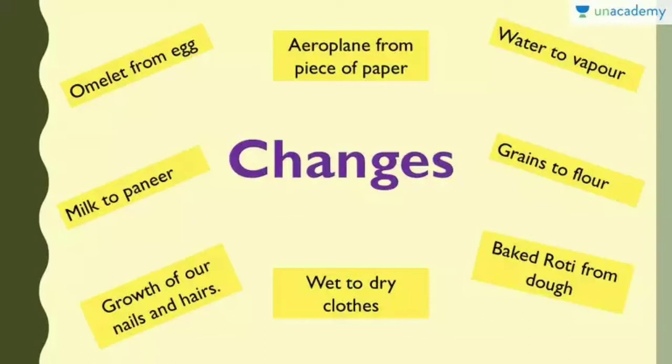Some of these changes are: we can make paneer from milk, we can have omelette from egg, growth of our nails and hairs, wet clothes become dry clothes. We also bake roti from dough, grains to flour, water will form the vapor, and of course from a piece of paper we can make aeroplane. So these are some changes that are going around us.